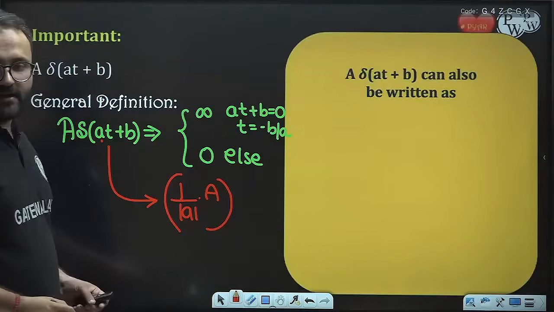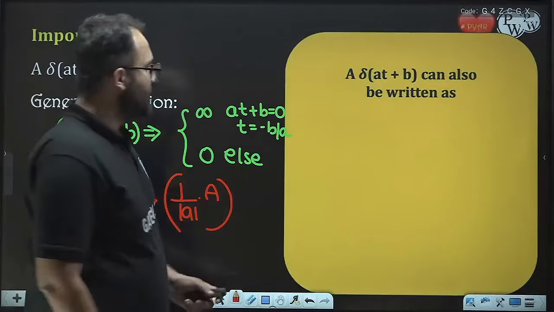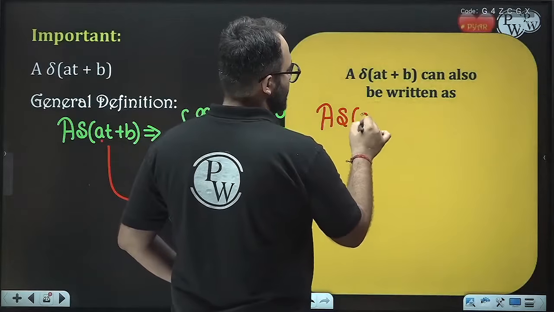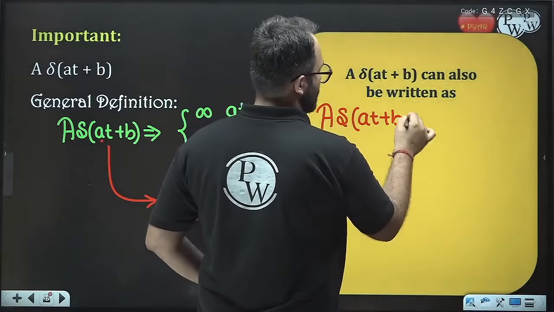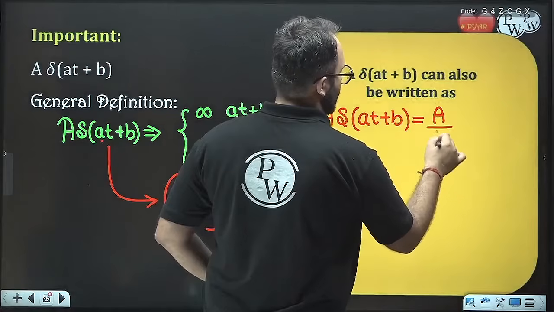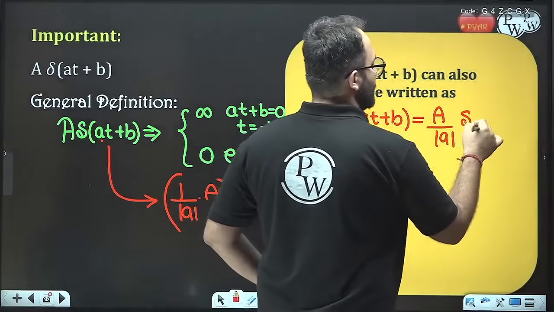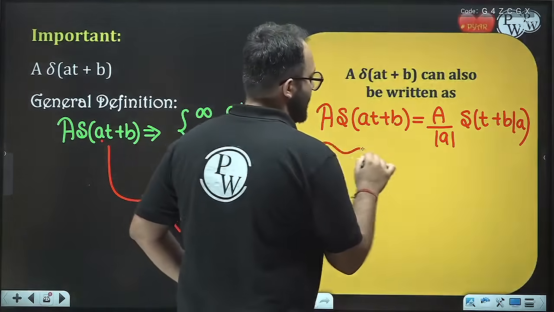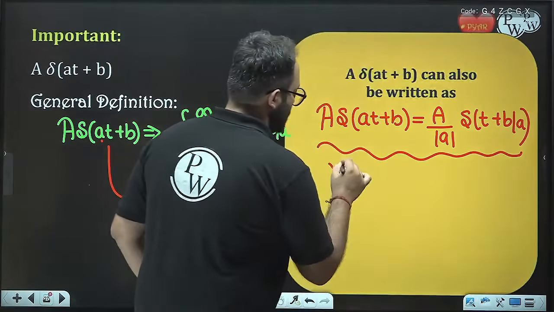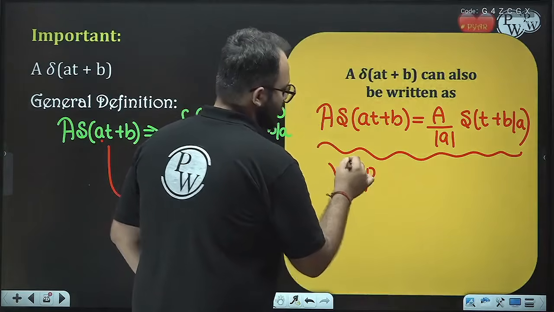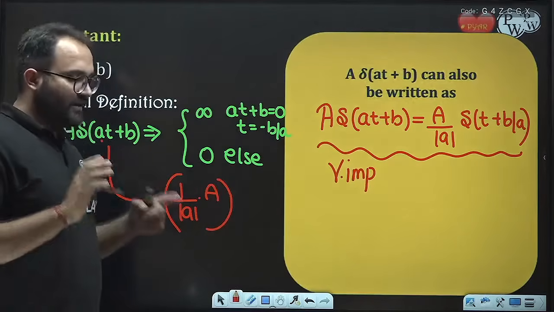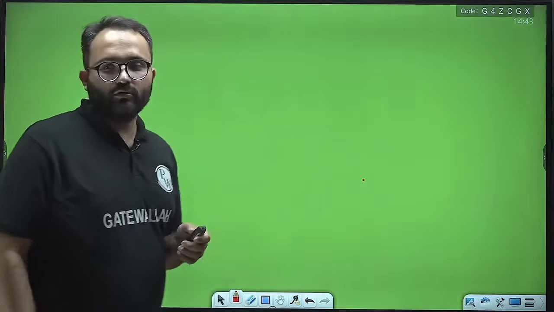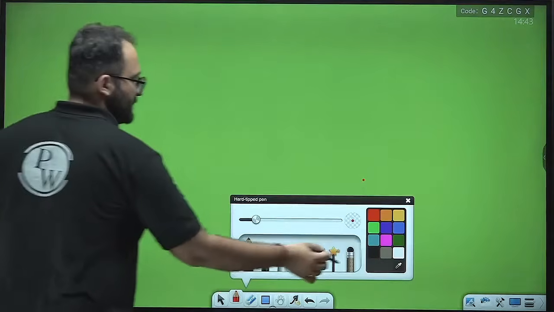So we can say that A times delta of (A t plus B) is equal to A upon mod A delta (t plus B by A). Remember this. This is very important. So now we have everything for the delta function. We can do two or three examples for more clarity.